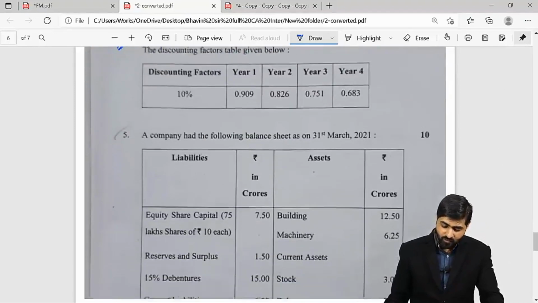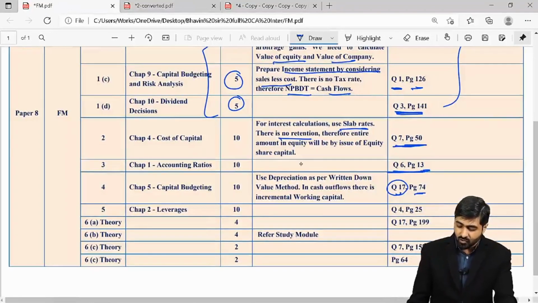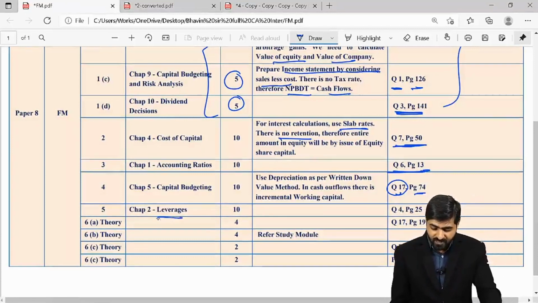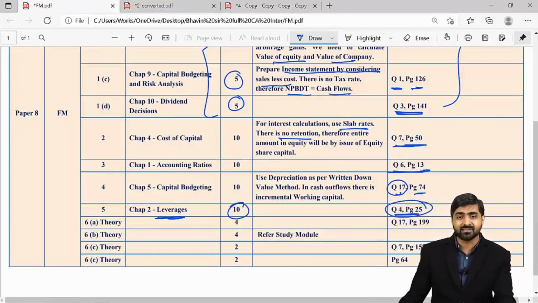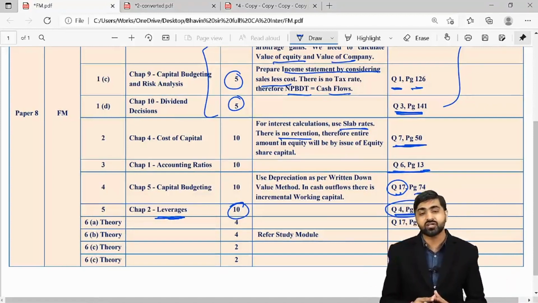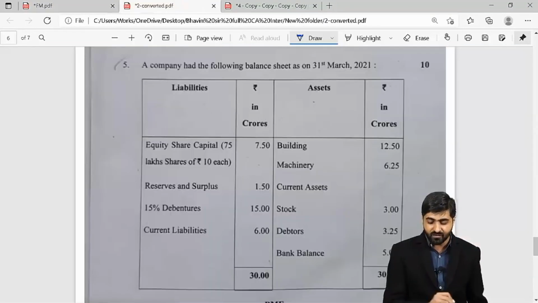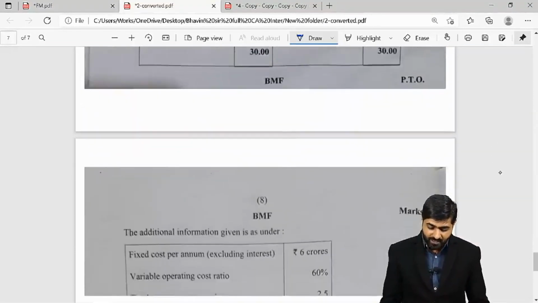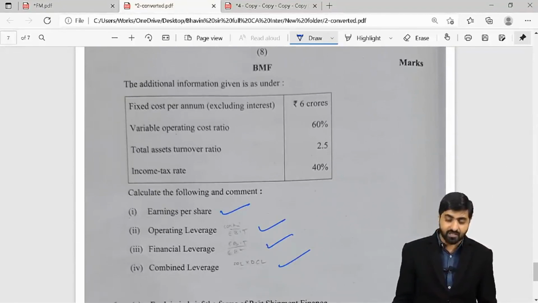Continuing further, now let us come to the next question. Again, question number 5. Okay, so question number 5 is from your leverages. Again, a very easy question for 10 marks, and it is exactly a similar question, only the figures are different. You would find this in your institute's book also, as well as in your JK Shah classes textbook. Question number 4, page number 25. Here we had to calculate your earning per share, operating leverage, financial leverage, and combined leverage.